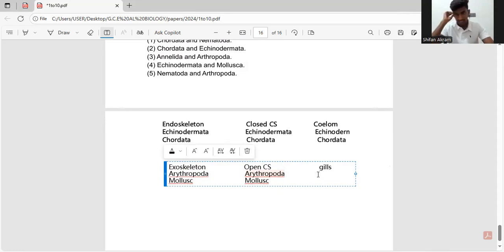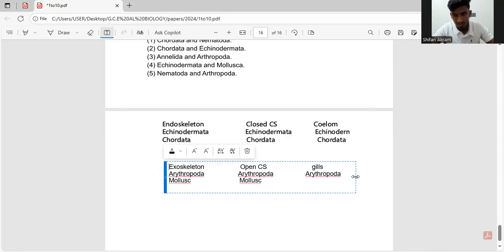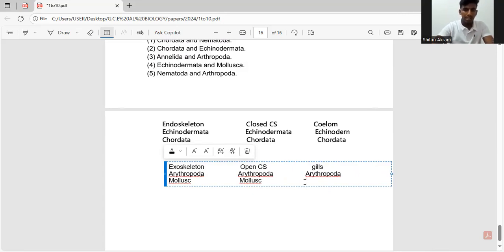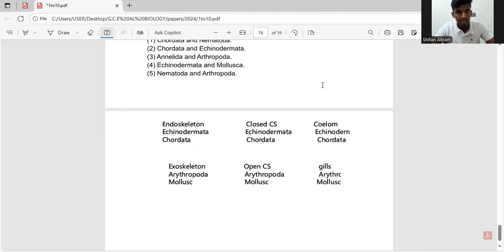Yes, Arthropoda has gills, and mollusks also have gills. So if you ask how can mollusks have gills, remember all the organisms in the phylum Mollusca, even an octopus has gills, right? So remember that. So let's look at the answers.